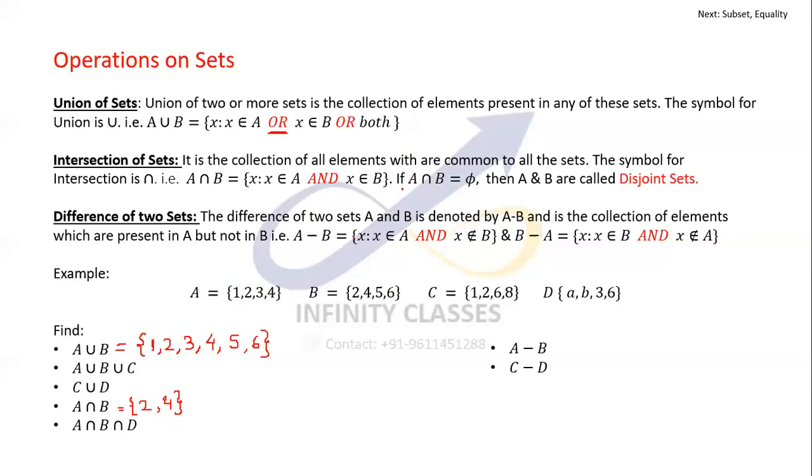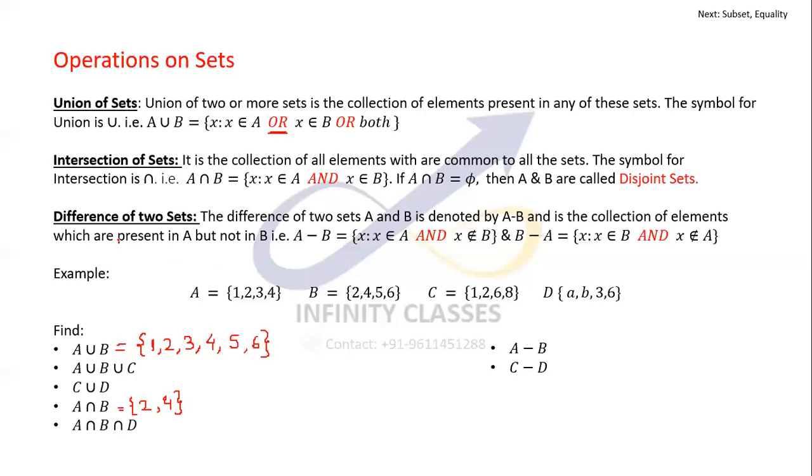One very important thing: if A intersection B is a null set, then A and B are called disjoint sets. These are disjoint. They don't have anything in common. So that's why these are called disjoint sets.